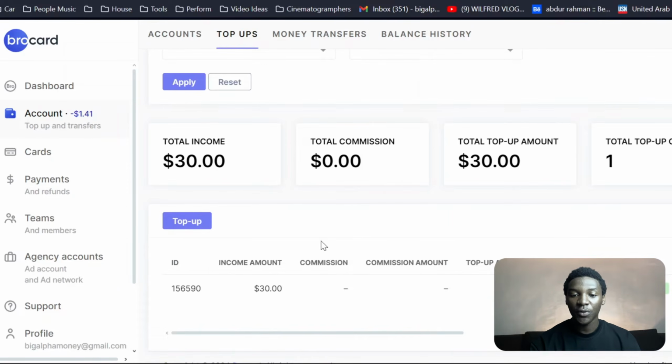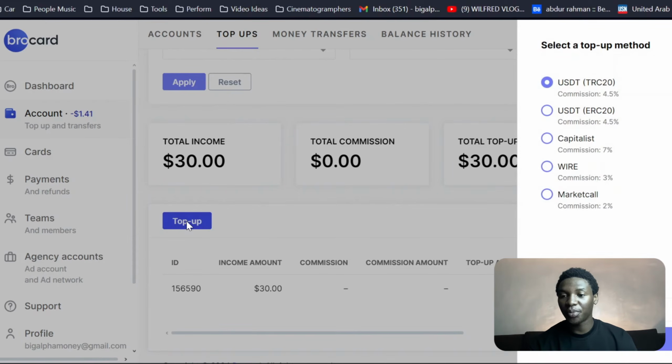If I click on top up, it's going to bring up various means where you can add money into your broker account. So you can see they have USDC, which is available as a payment method. That is the TRC20. They also have USDT, ERC20, Capitalist, Wire, Market Score.